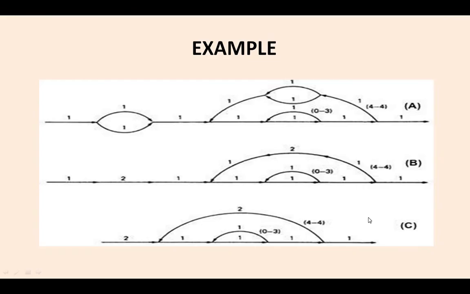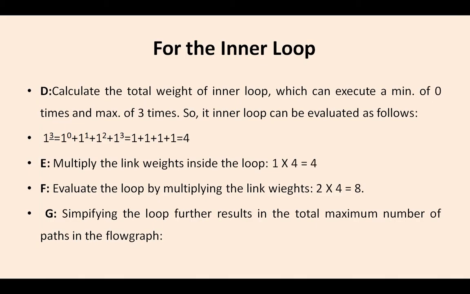So like that the parallel loops can be added and the serial loops can be multiplied with each other, in order to simplify the graph and as well as reduce the number of paths in the graph. So these are the ABC rules. And what are the other rules? That's what it is saying.